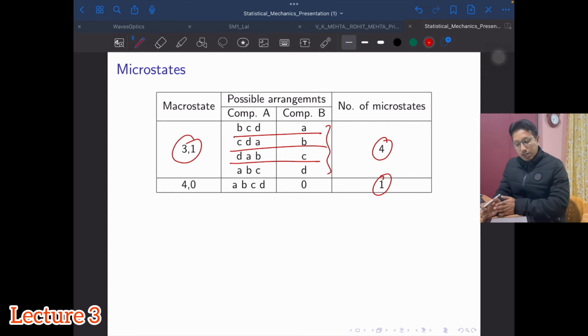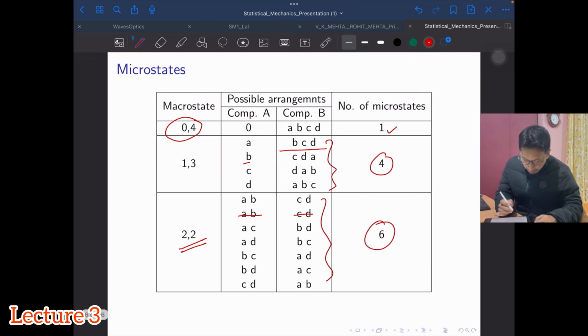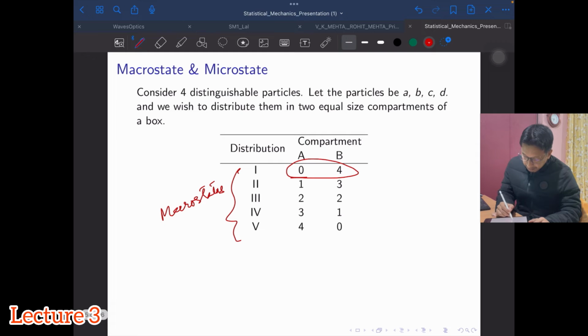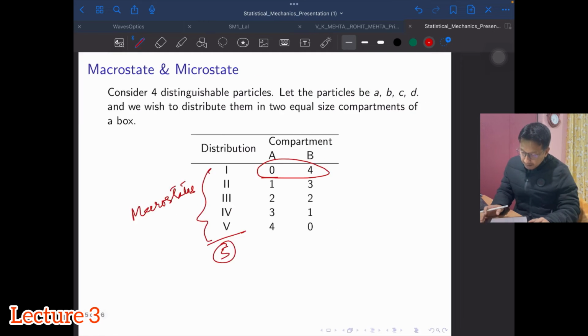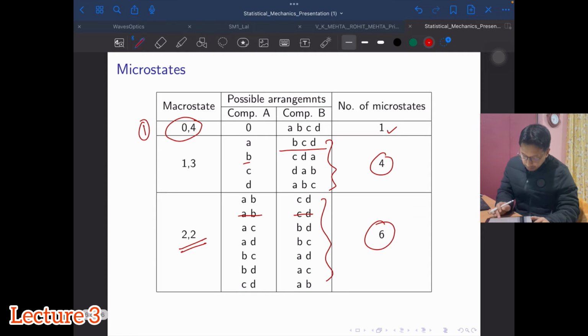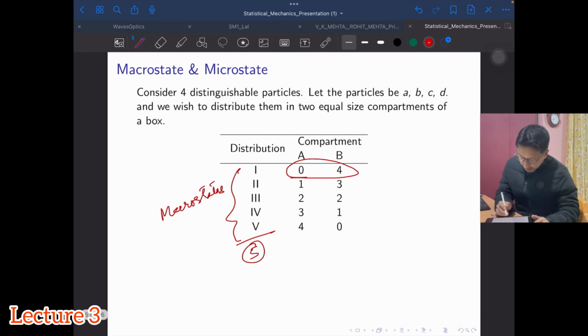Okay, so this gives you the total number of microstates. For this example that we have considered, there are 4 particles, so we get 4 plus 1, because the 2 compartments are equal in size, so I will get 5 macrostates.